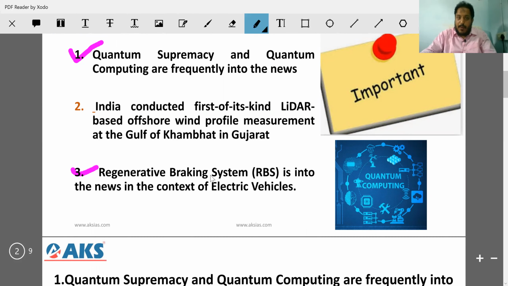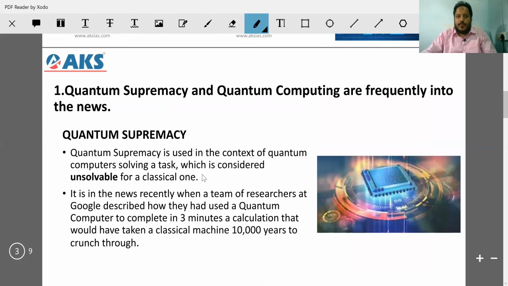Let's start. Quantum supremacy and quantum computing are in the news. It happened yesterday, so I couldn't do it yesterday, and I'm doing it today. Quantum supremacy and quantum computing are in the notes.